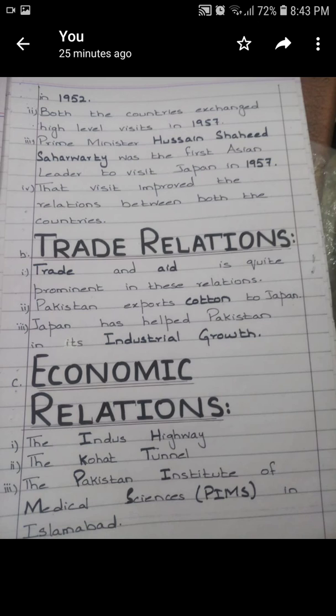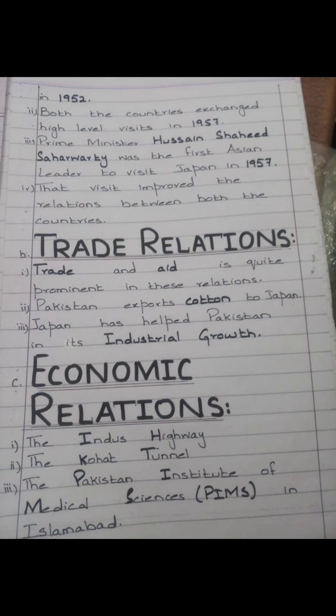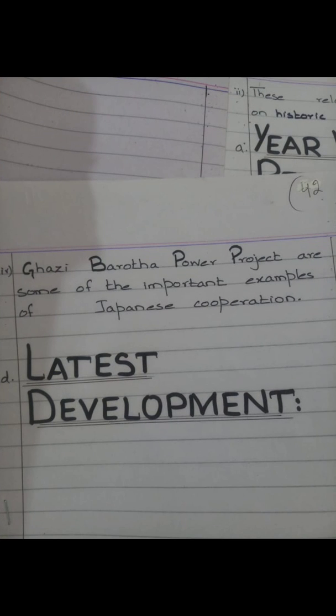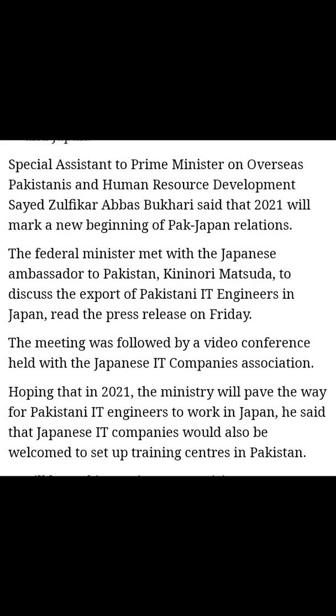Now, trade relations. Trade and aid are quite prominent in these relations. Pakistan exports cotton to Japan. Japan has helped Pakistan in its industrial growth. Now, coming to the important point, economic relations: the Indus Highway, Kohat Tunnel, Pakistan Institute of Medical Sciences in Islamabad, and Ghazi Barotha Power Project are some important examples of Japanese cooperation. Now, this is the latest development of Pak-Japan relations. Take a screenshot.